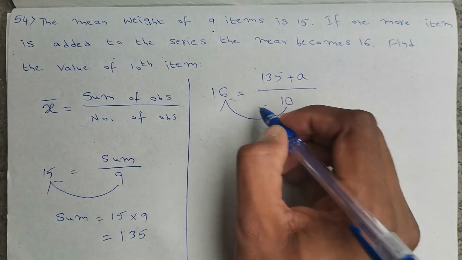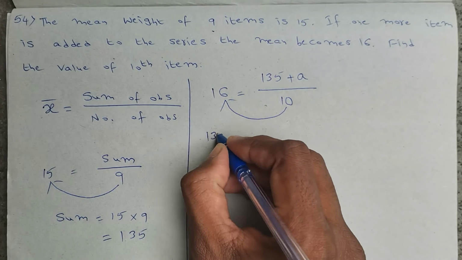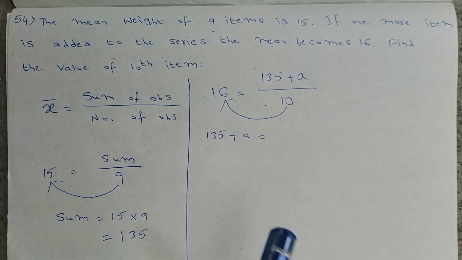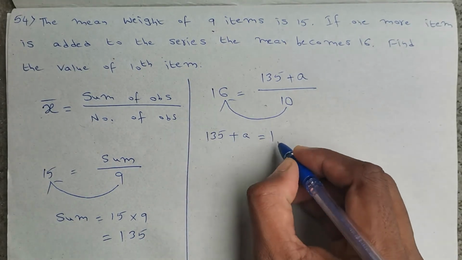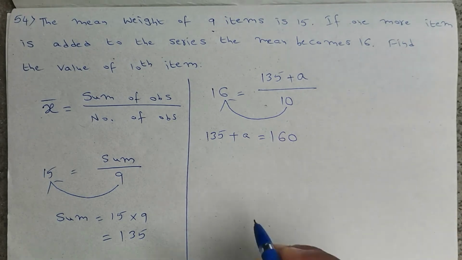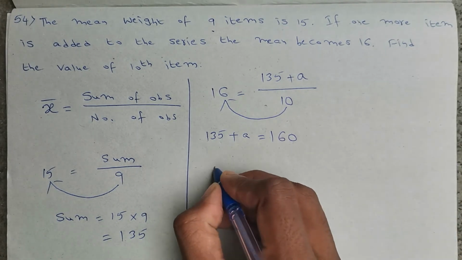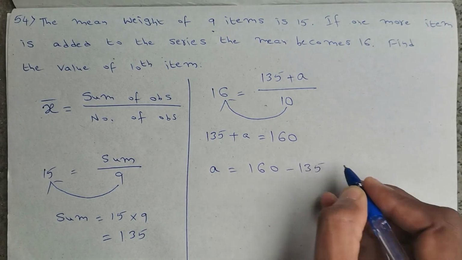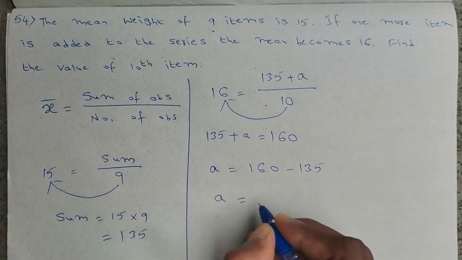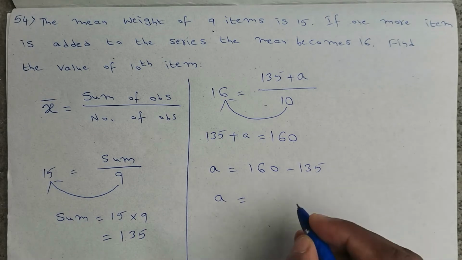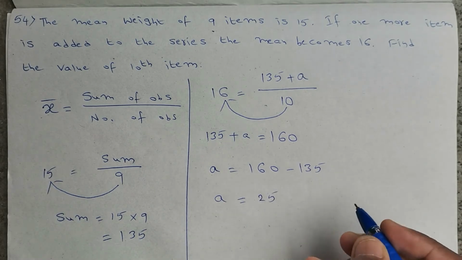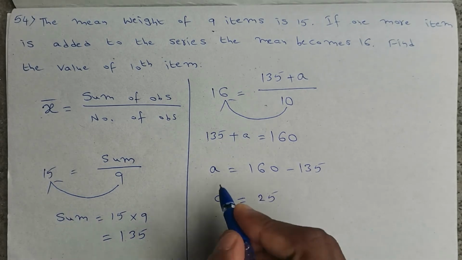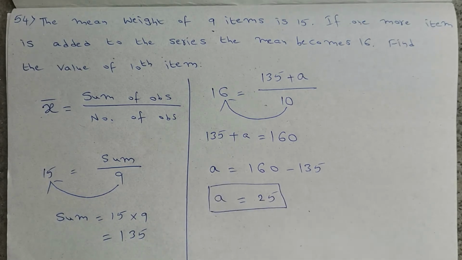This 10 I will take to the left side, so we get 135 plus A is equals to 16 into 10, 160. Now this 135 also I will take right side, so A is equals to 160 minus 135. A is equals to 160 minus 135, which is nothing but 25. So the value of the 10th item is 25.